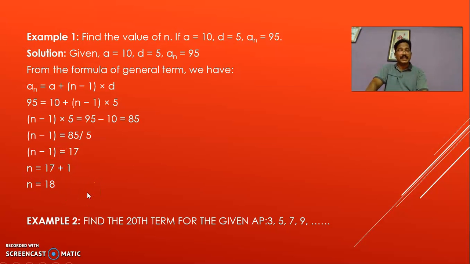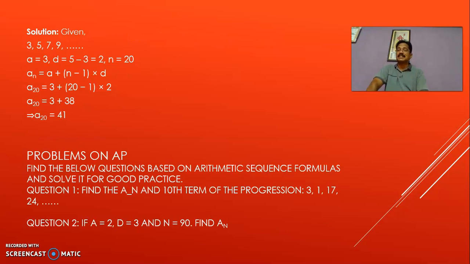Okay, now find the 20th term for the given AP 3, 5, 7, 9. So, here A is equal to 3 and D equal to 5 minus 3, that is 2, n equal to 20. So, An is simply A plus n minus 1 of D, that is A20 equal to 3 plus 20 minus 1 of 2, that is 3 plus 38, which is equal to 41. Clear? So, some more problems here.